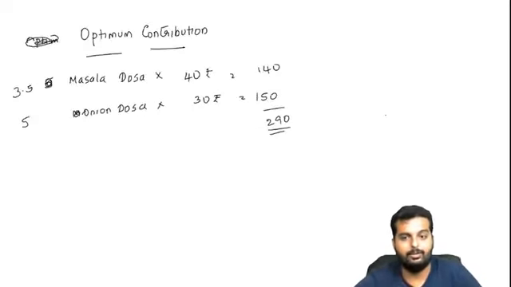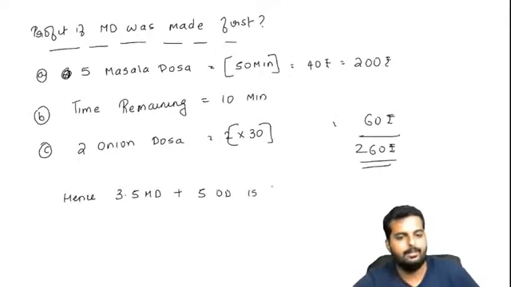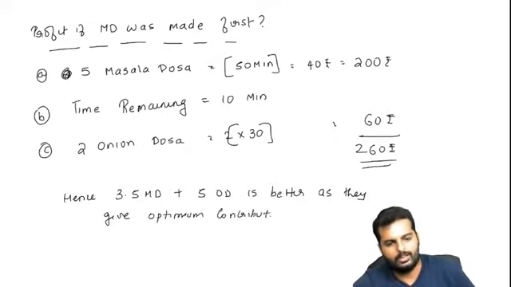But when I went by 5 onion dosa and 3.5 masala dosa, my contribution was 290. Okay, hence 3.5 MD plus 5 OD is better as they give optimum contribution. This will prove everything to you. Can you write down like this in your books?